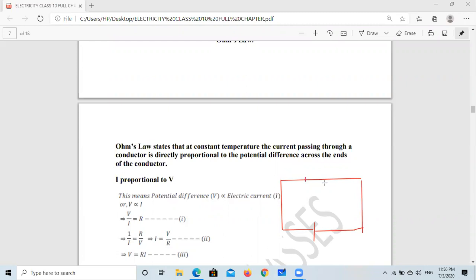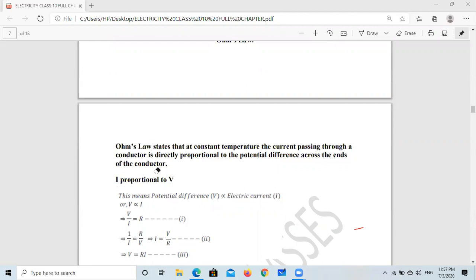Suppose this is the conductor and we want to calculate the electric current in this conductor. If we increase the potential difference between this point and the other point, the current increases, so it is directly proportional to the potential difference. So simply, I is proportional to V at constant temperature. This is very important because when we increase the temperature, the electric current decreases, and when we decrease the temperature, the electric current increases. So constant temperature is essential to mention.